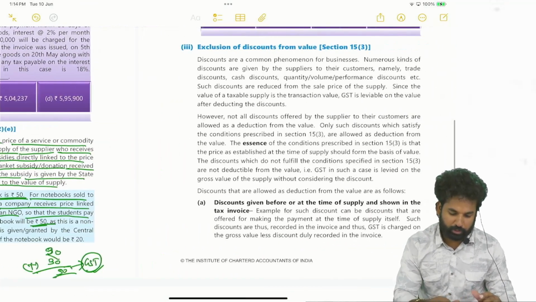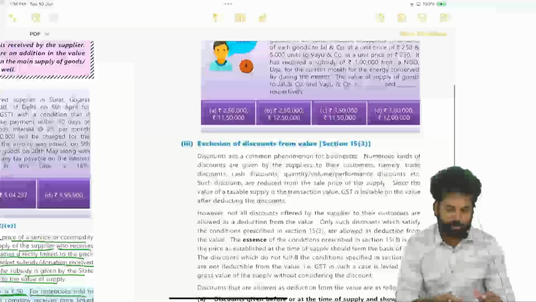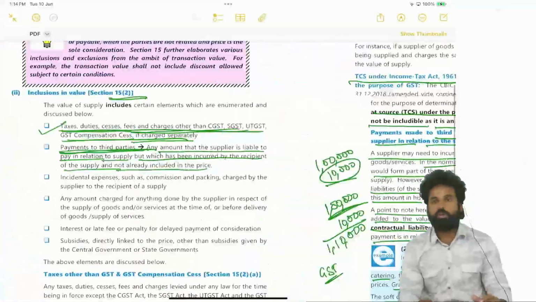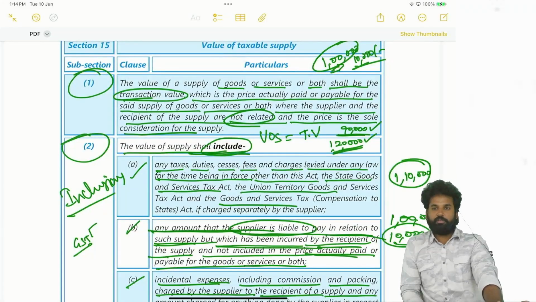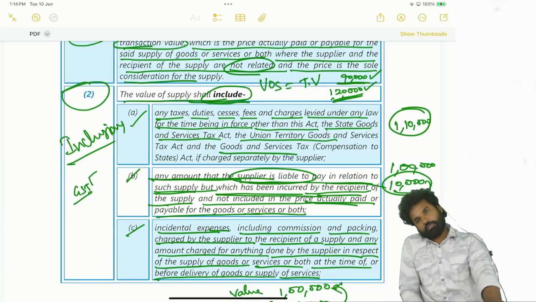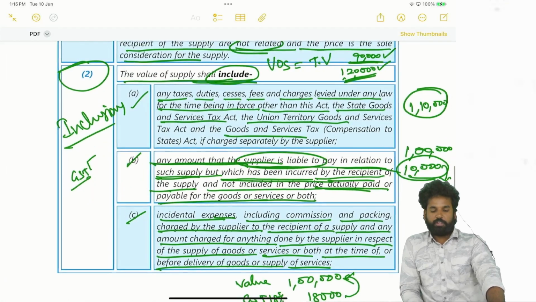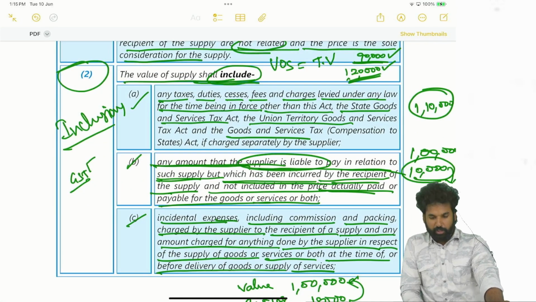Okay, so as per section 15 subsection 2, we have 5 clauses. First clause is taxes, duties, fees, cess. Wherever you are charged with a tax other than GST, that shall be forming part of value. TDS shall be included. TCS shall not be included. Municipal taxes shall be included. Customs duty shall be included. So whatever the tax is there other than GST, that will be included.